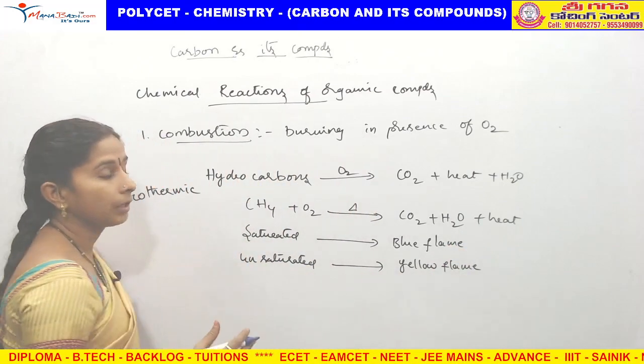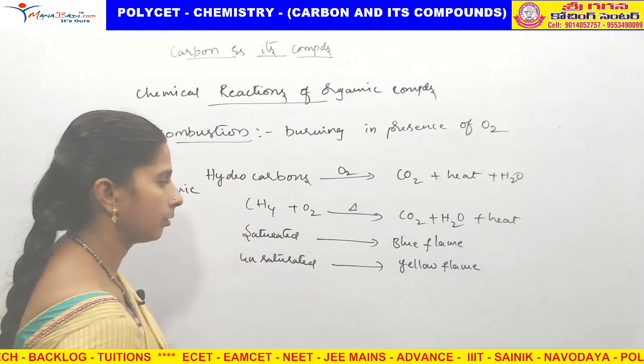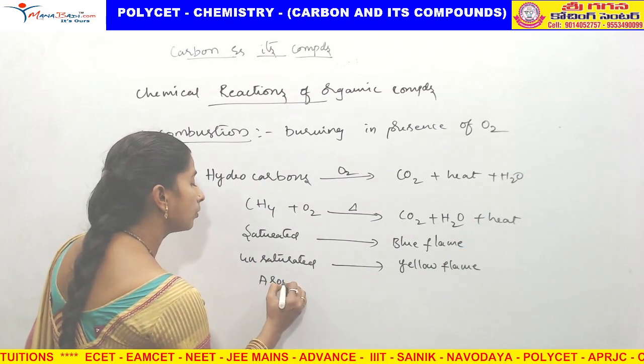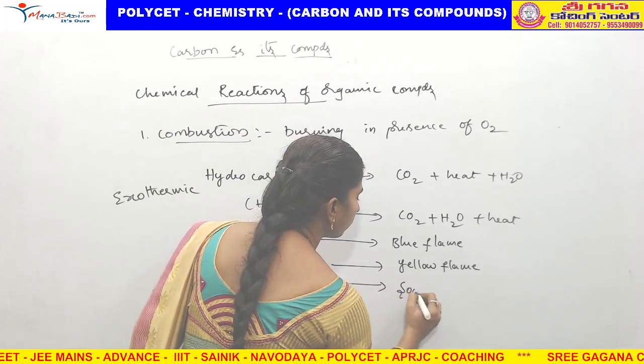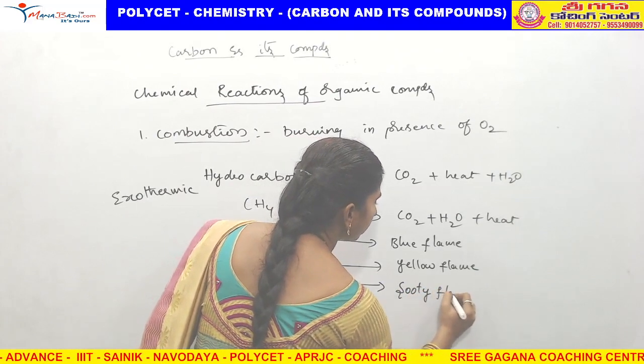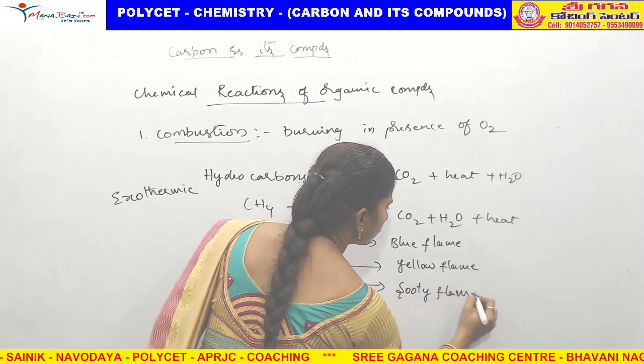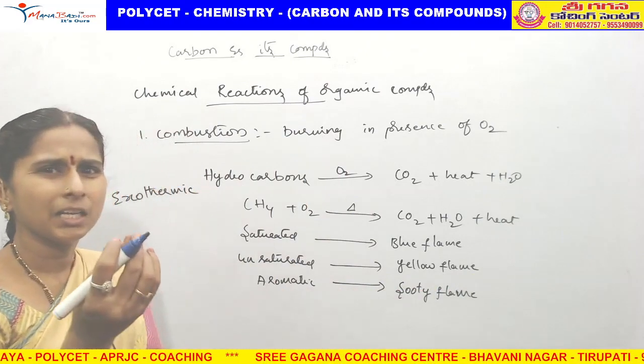We already discussed aromatic compounds. Aromatic compounds release sooty flame. Sooty flame means black color ash will be released.